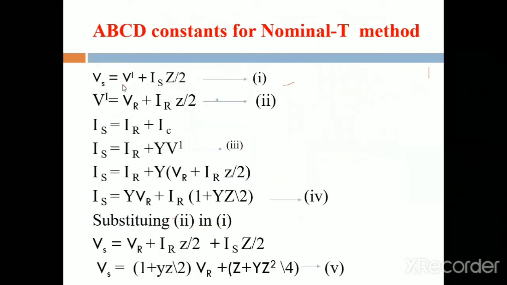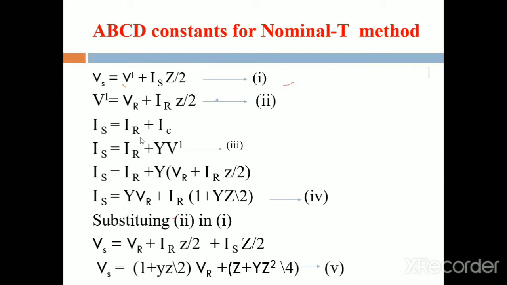Then Vs is equal to V dash plus Is Z by 2. This is equation number 1. This is not similar to the generalized equation, that's why we simplify this equation, that is, substitute this V dash. V dash is equal to VR plus IR into Z by 2.